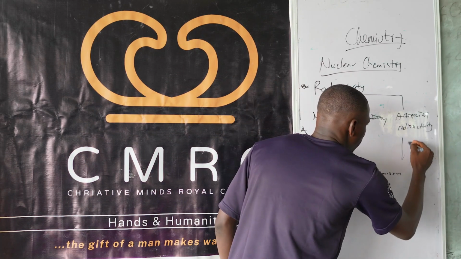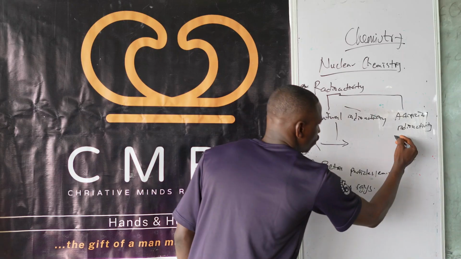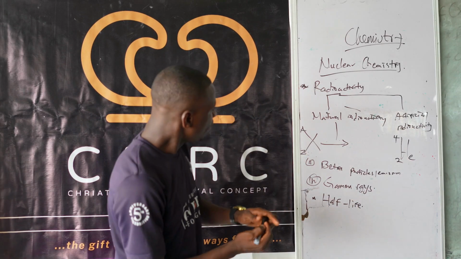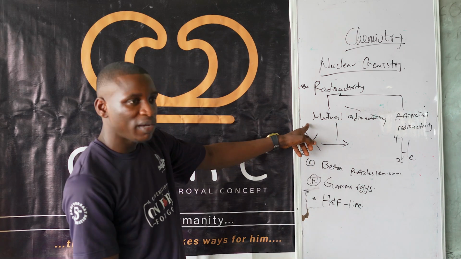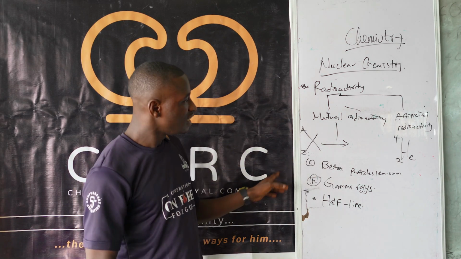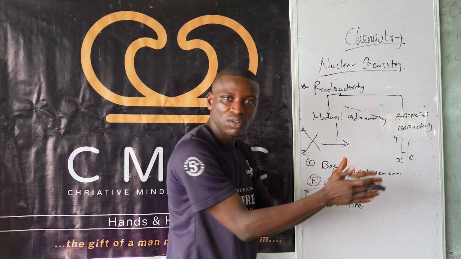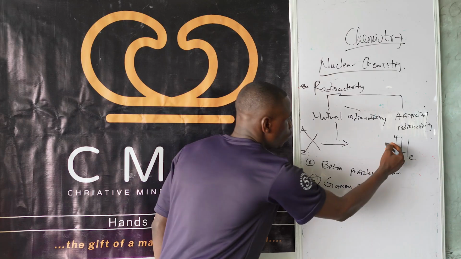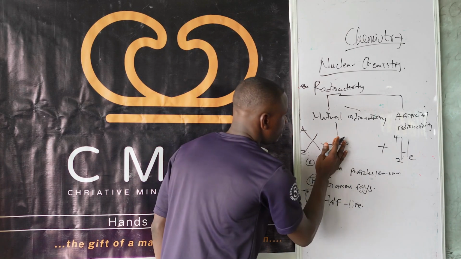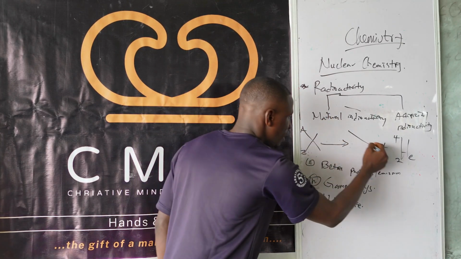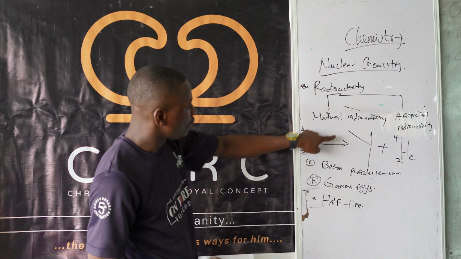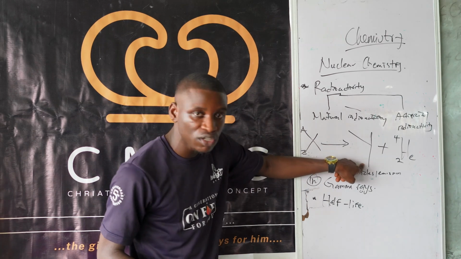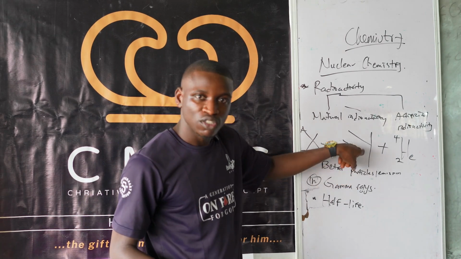Now let me put here the configuration: 4, 2. The mass number is 4. The atomic number is 2. Now, if this one is X, with mass number A and atomic number Z, in the long run it will release a daughter nucleus, that is another element, with a helium nucleus. That means you can calculate the characteristic. Let me represent the daughter nucleus that you are going to get as Y. You can get the mass number of the daughter nucleus and the atomic number of that newly formed nucleus.